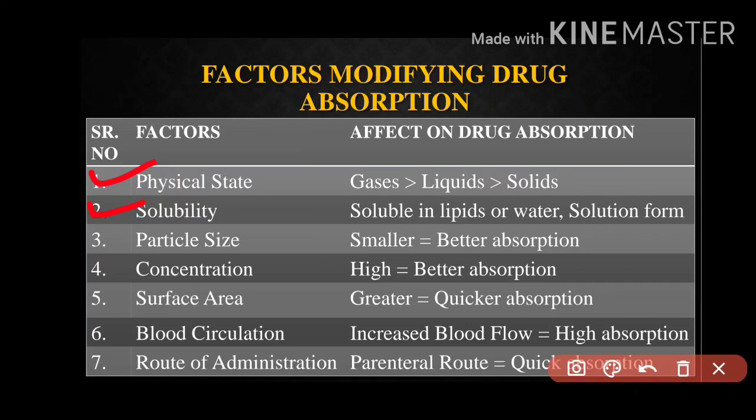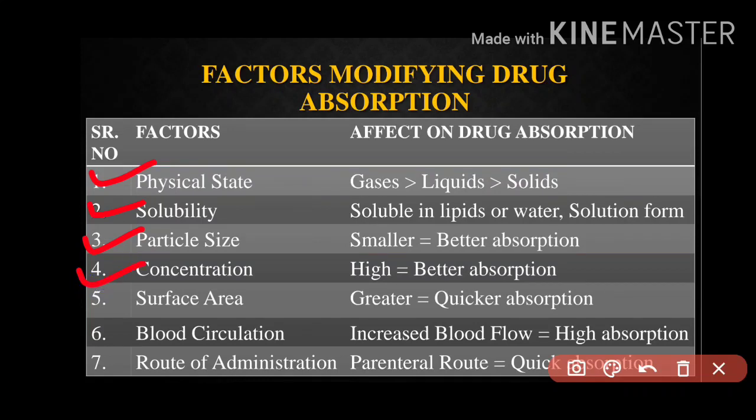Let us move to the particle size. So we can say smaller the particle, better will be the absorption. That means if the particle size is very tiny, very small, then the absorption rate will be very quick and very high. So please keep this in mind, smaller is equal to better.